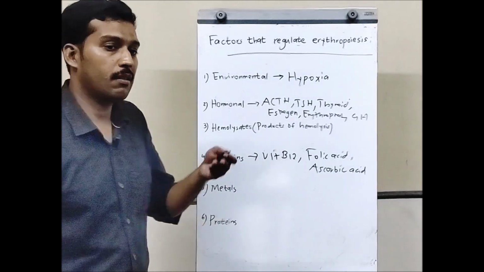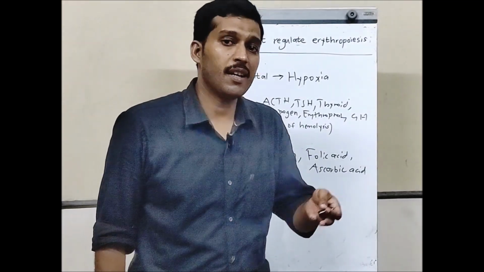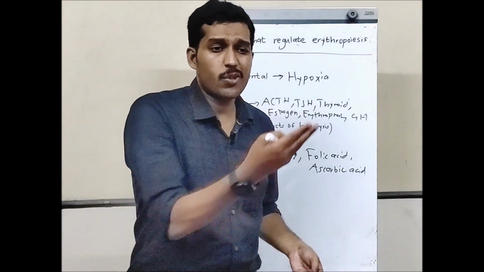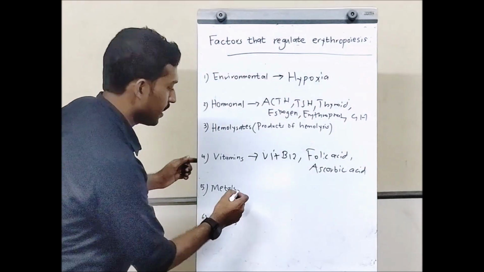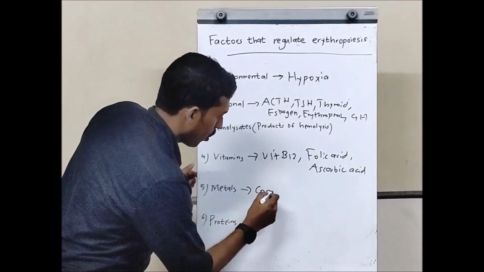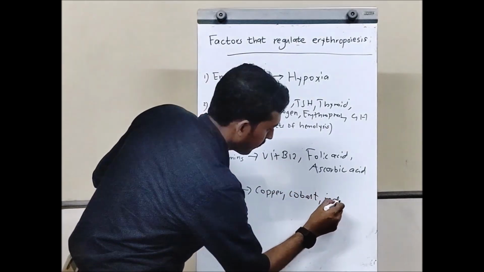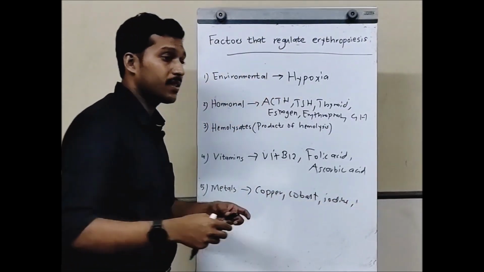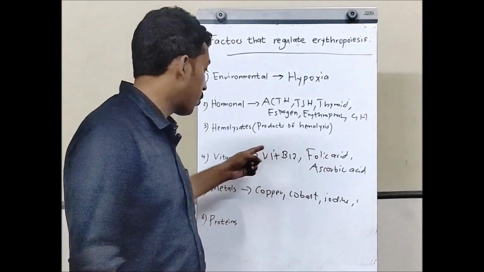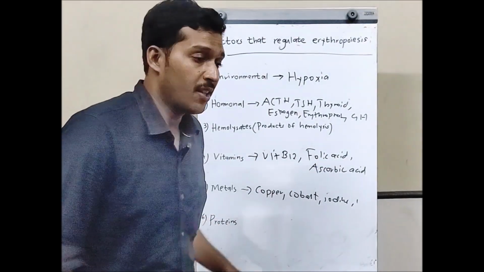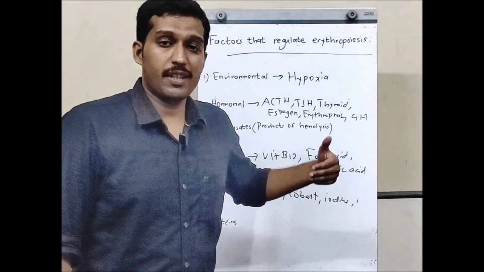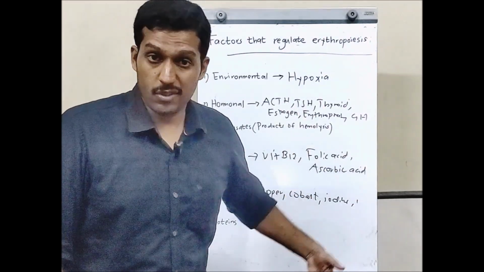Vitamin B12, the Castle's intrinsic factor, folic acid. This can also be called dietary factors. Even the metals like copper, cobalt, iodine, and manganese are also dietary factors. So vitamins and metals can also regulate or affect erythropoiesis.